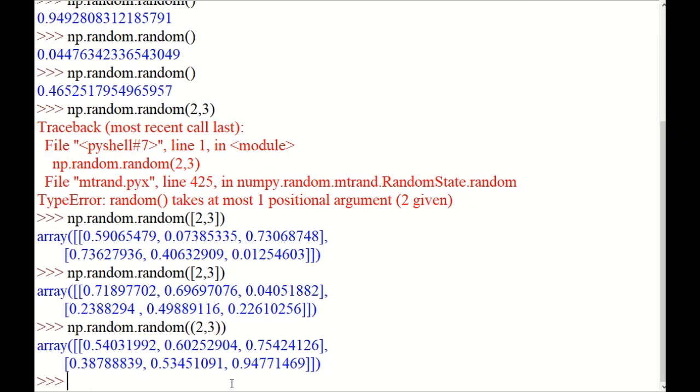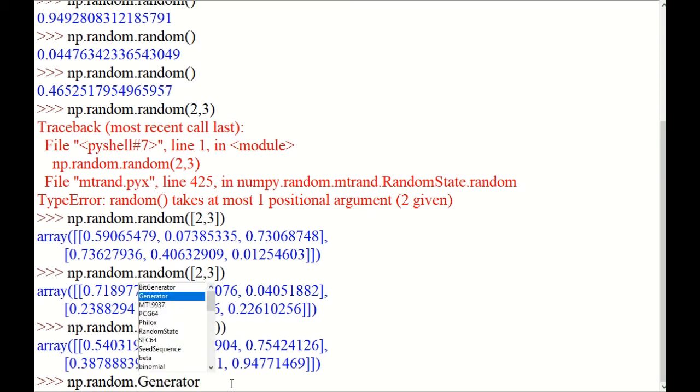Okay, it doesn't matter. Now we'll familiarize with others as well. np.random. So many are there, you can see the pop-up. So many random number generators are available. I request you to go through all these things. For instance, let me use randn.